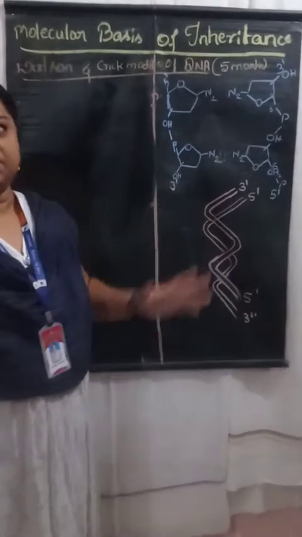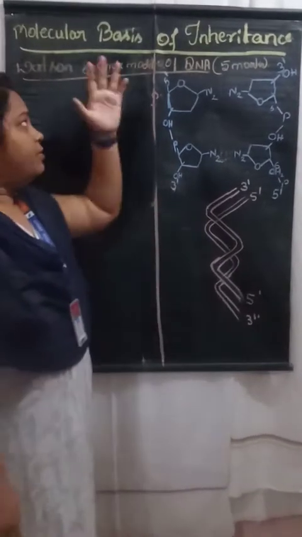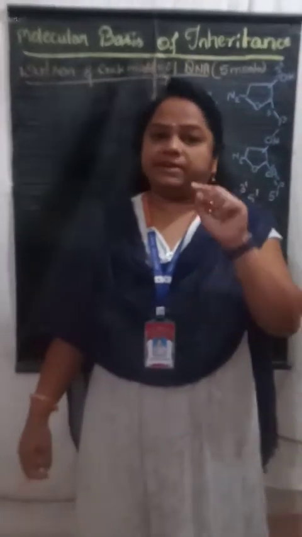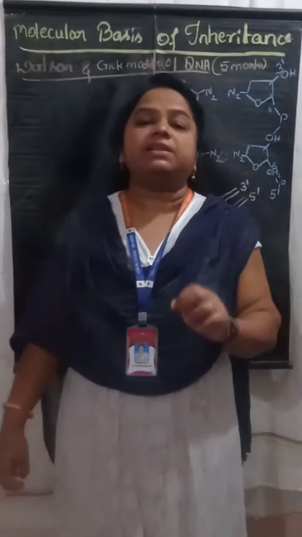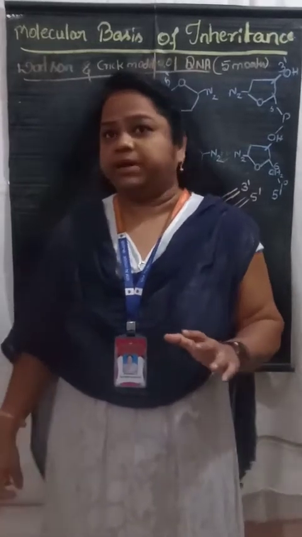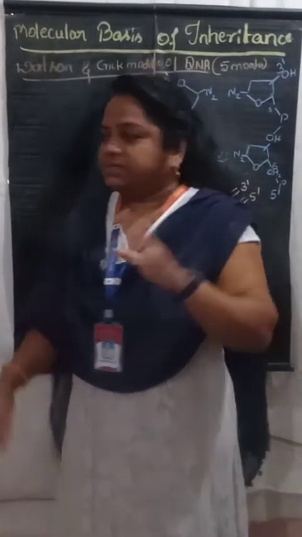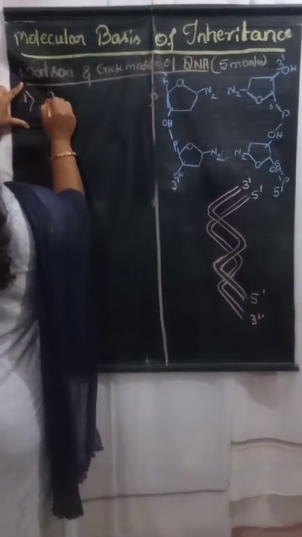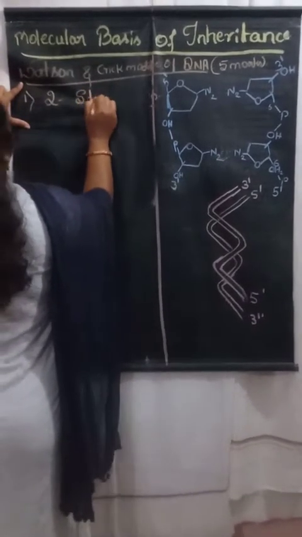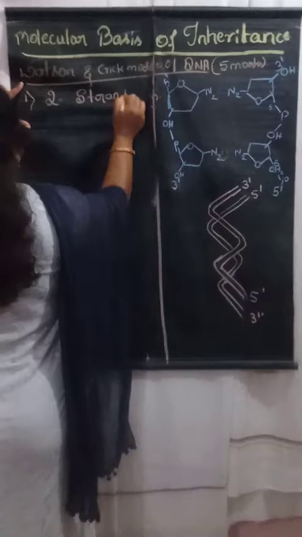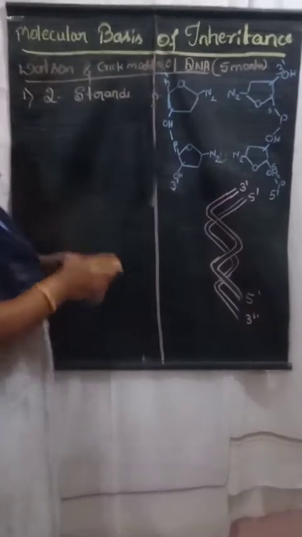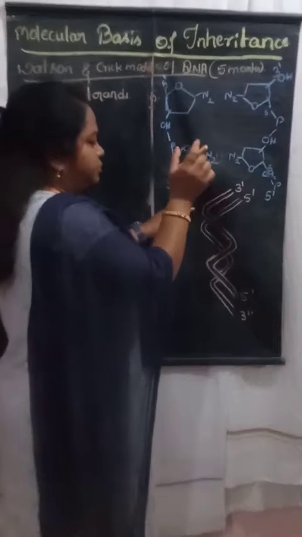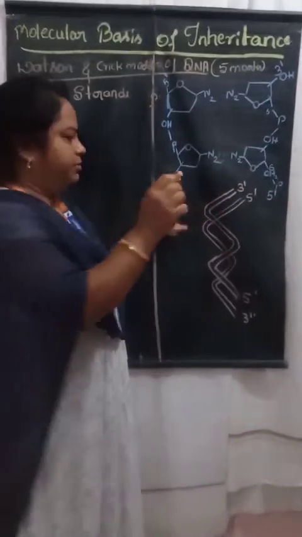Okay, let me discuss the Watson-Crick model of the DNA. The DNA is a double stranded or double helical structure. So the first point: it is made up of two strands. It means that the DNA double helical structure is made up of two heteropolymers of nucleotides.